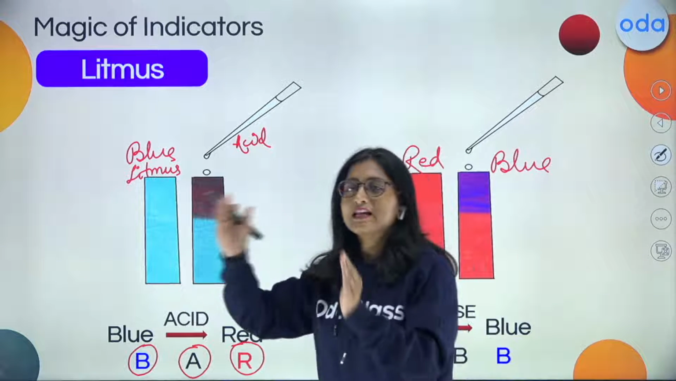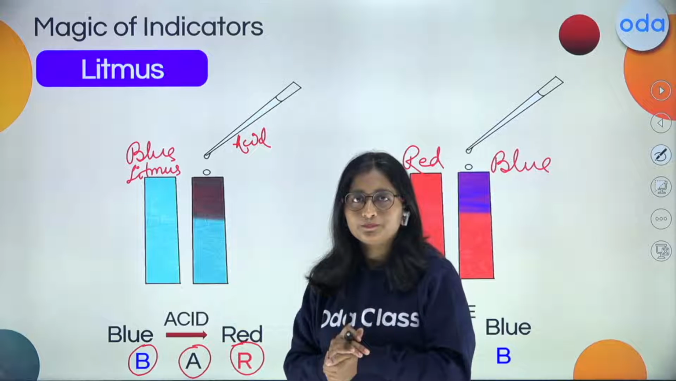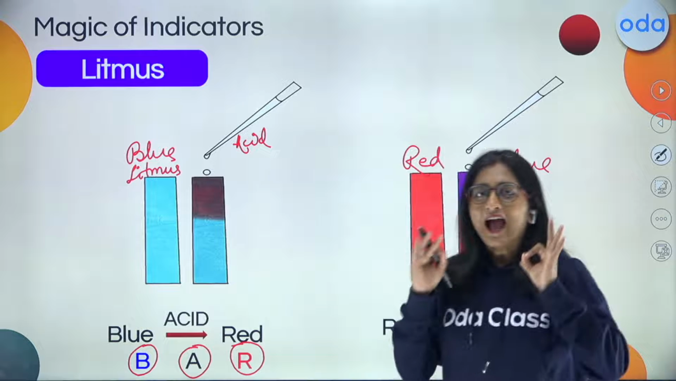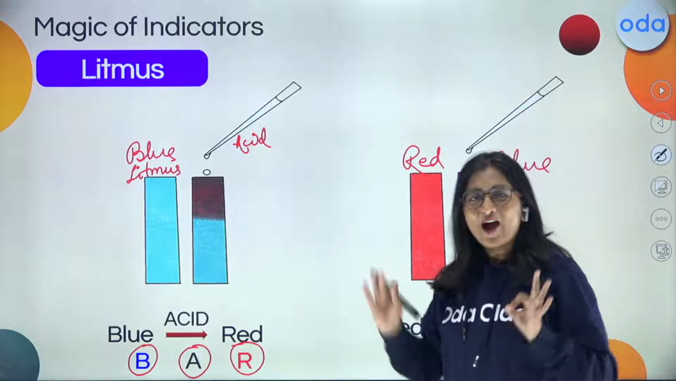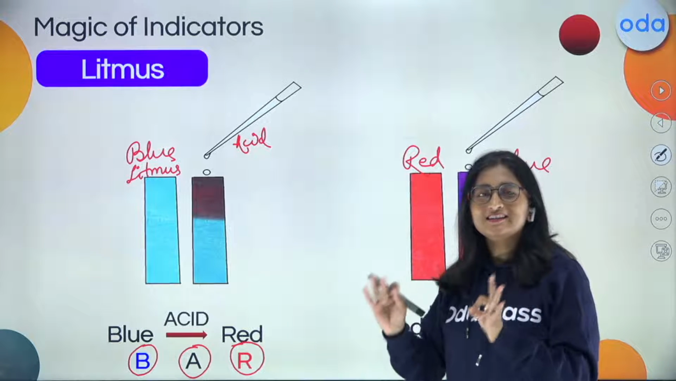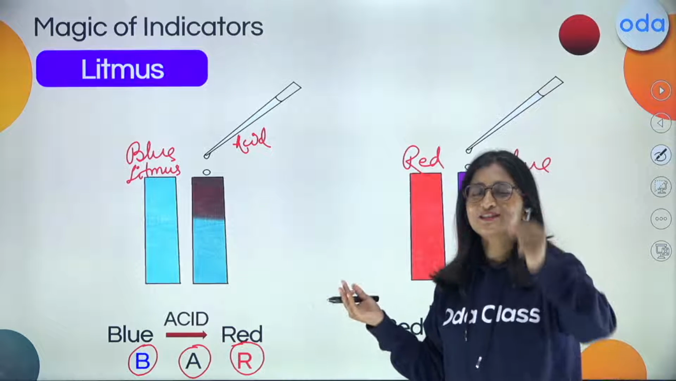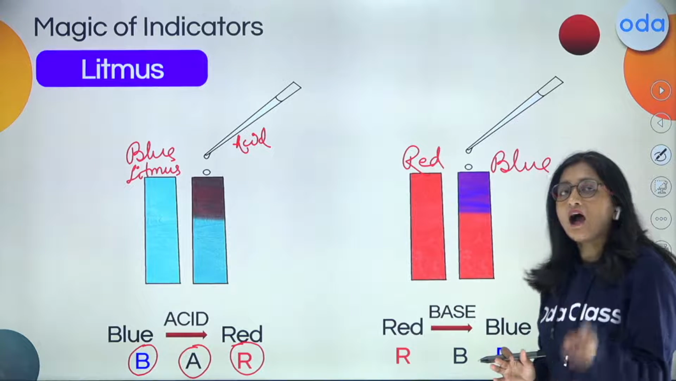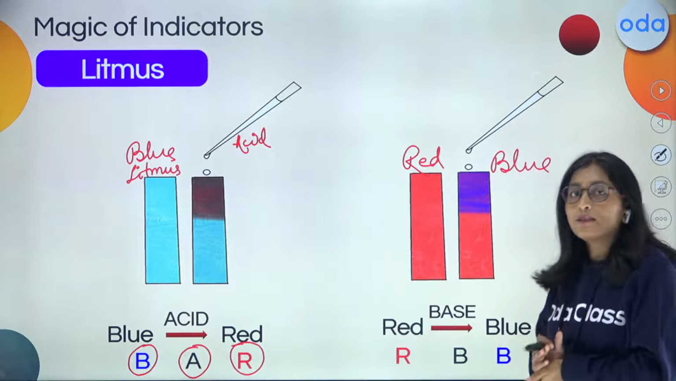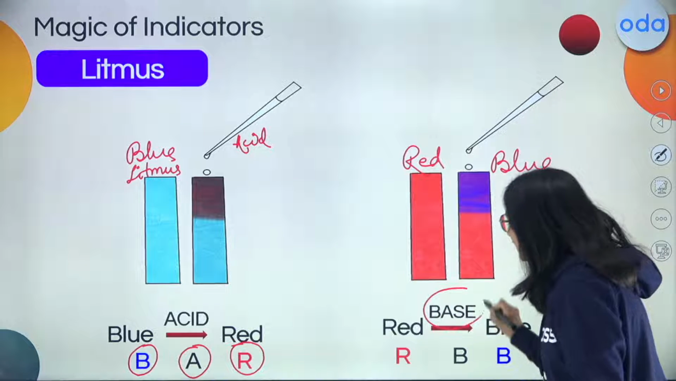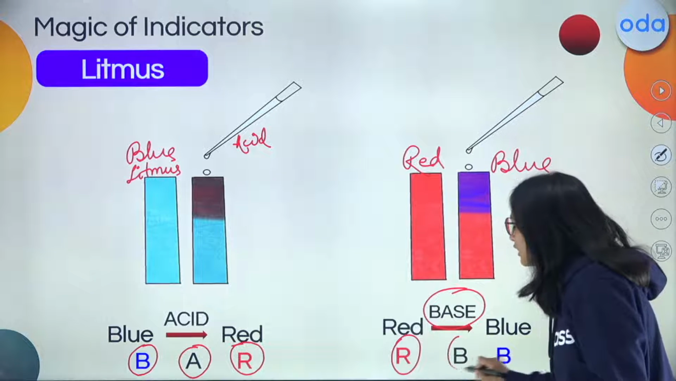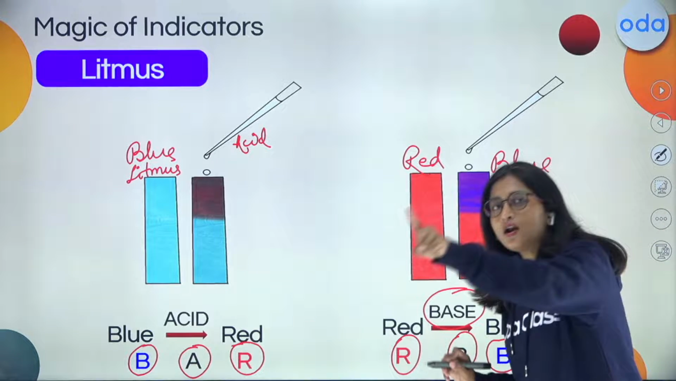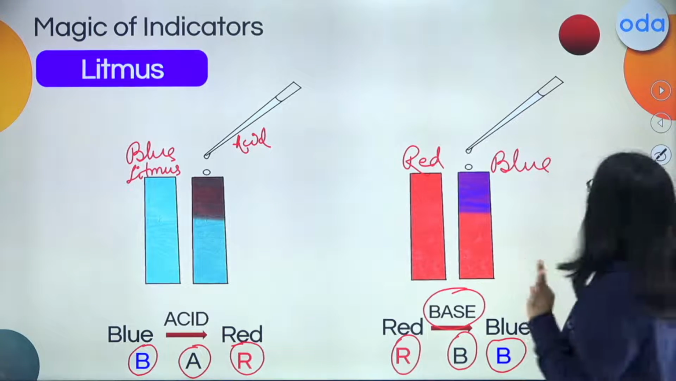So blue to red in presence of acidic solution or acidic substances. BAR is going to be the hack for remembering this. How does the blue litmus paper turn into red color? In the presence of the acidic solution. And in case of the other one, the red one changes into blue in the presence of the base. So red color changes into blue color in the presence of the base. So B for blue, B for base. So do remember this. Okay.